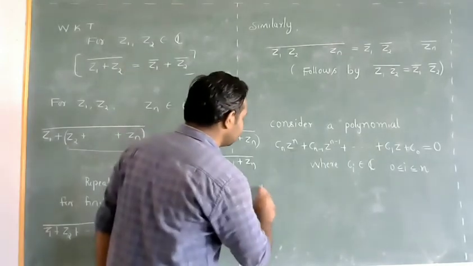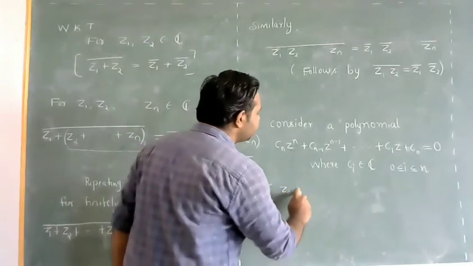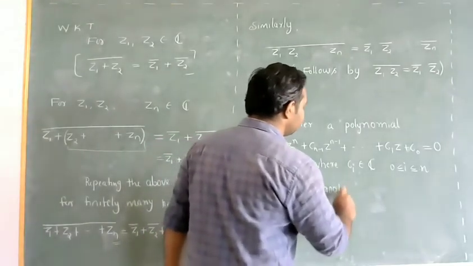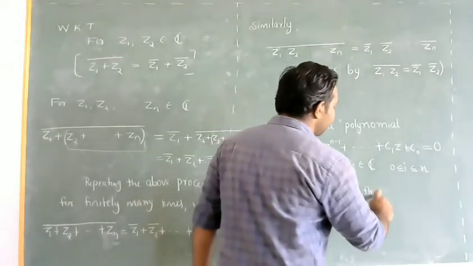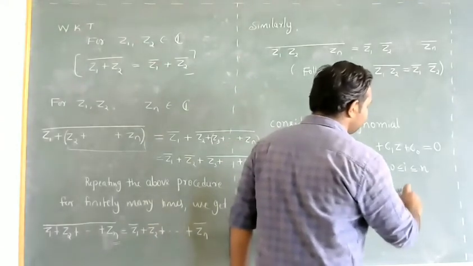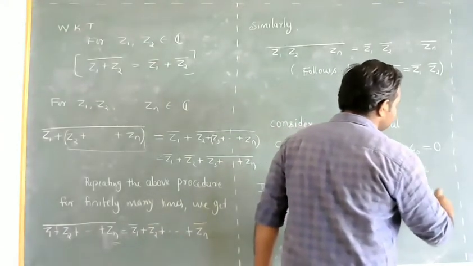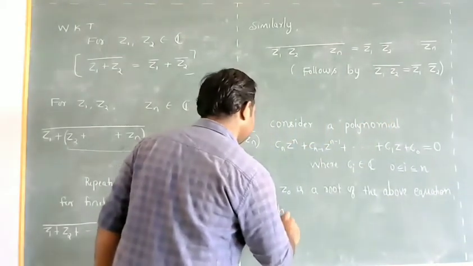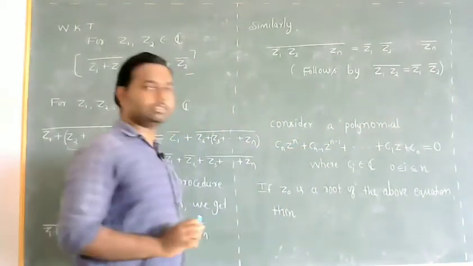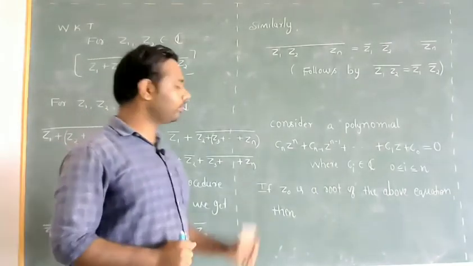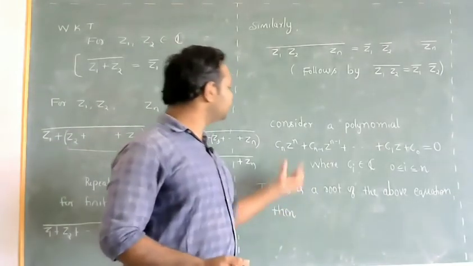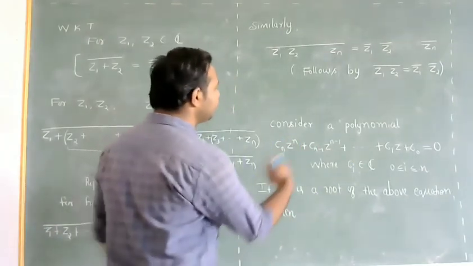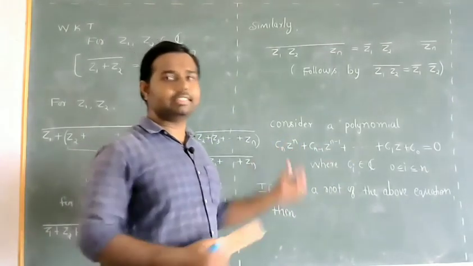Now suppose Z0 is a root of the above equation. Then what will we have? Z0 is a solution or root of this equation means Z0 will actually satisfy this equation, right?